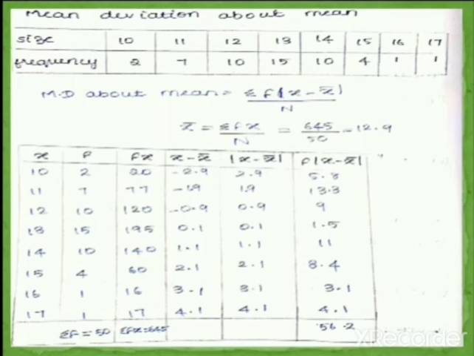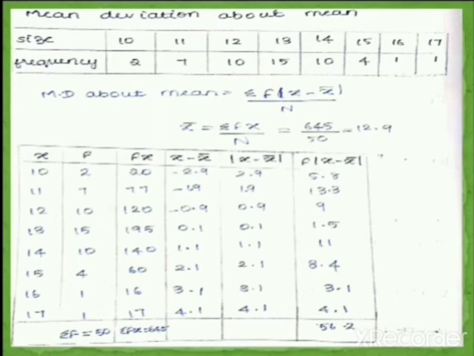And then the last column, the sixth column, is f into modulus of x minus x bar, which means you have to multiply your frequency into modulus x minus x bar. So 2 into 2.9 will be 5.8, 7 into 1.9 will be 13.3, 10 into 0.9 will be 9, and 15 into 0.1 will be 1.5, 10 into 1.1 will be 11, 4 into 2.1 will be 8.4, and 1 into 3.1 will be 3.1, 1 into 4.1 will be 4.1. If you add all the terms in summation f into mod x minus x bar, you will get 56.2.